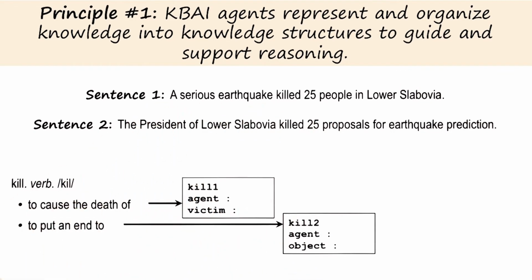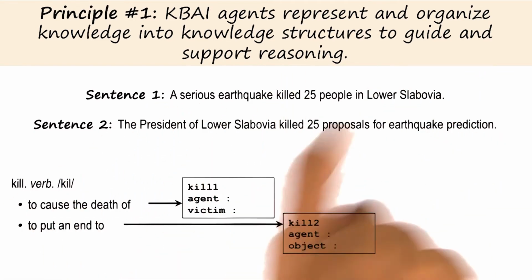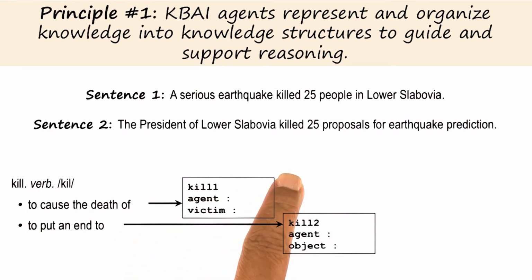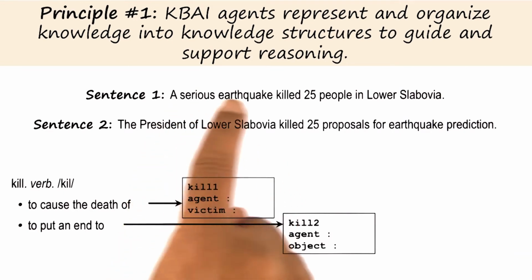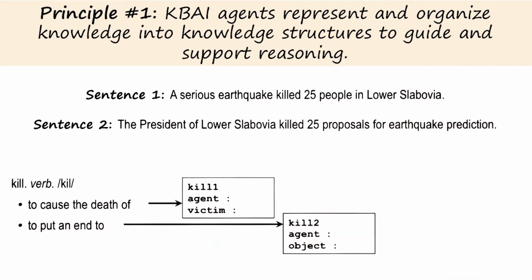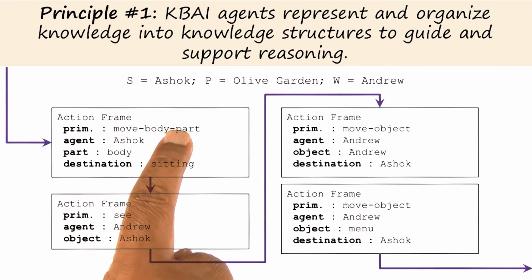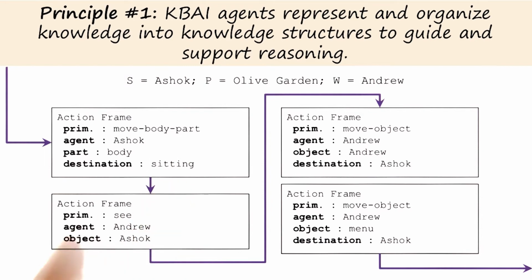Frames were another knowledge structure that organized knowledge and guided and supported reasoning. Given frames for things like earthquakes, we could reason about sentences like a serious earthquake killed 25 people in a particular country. We also used frames to support common sense reasoning. Here Ashok is moving its body part to a sitting position. Here Ashok is moving himself into a sitting position. Here Andrew sees Ashok. Now Andrew moves to the same place as Ashok, and Andrew then moves the menu to Ashok. This is a story about visiting a restaurant.